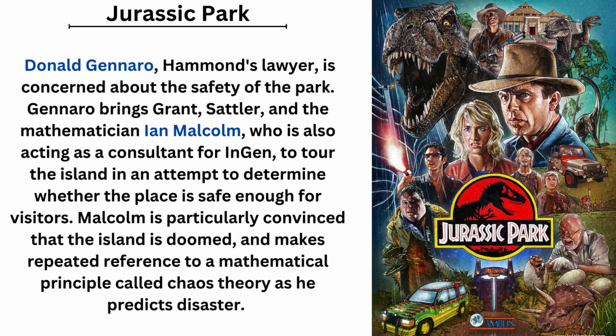Gennaro brings Grant, Sattler, and the mathematician Ian Malcolm, who is also acting as a consultant for InGen, to tour the island in an attempt to determine whether the place is safe enough for visitors. Malcolm is particularly convinced that the island is doomed, and makes repeated reference to a mathematical principle called chaos theory